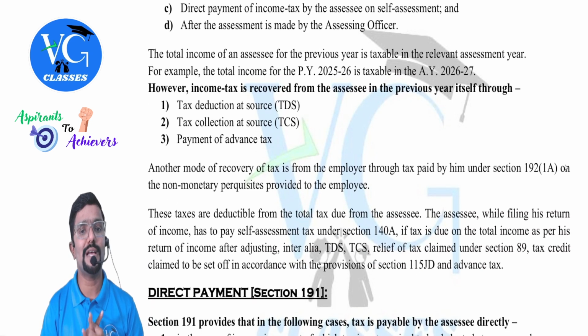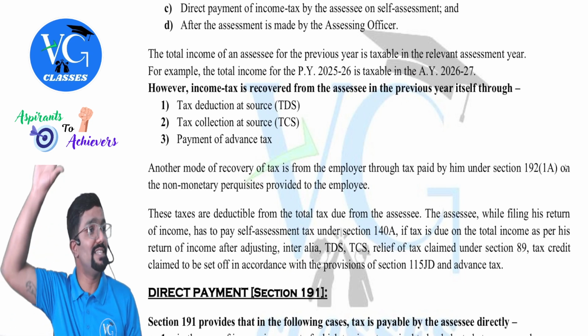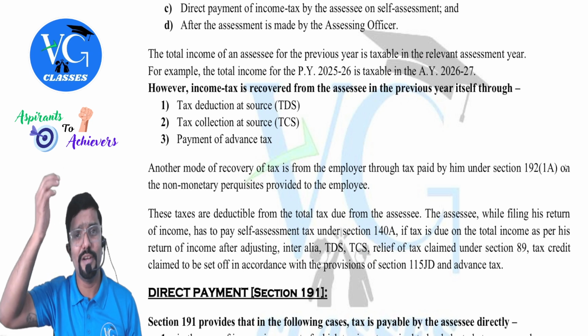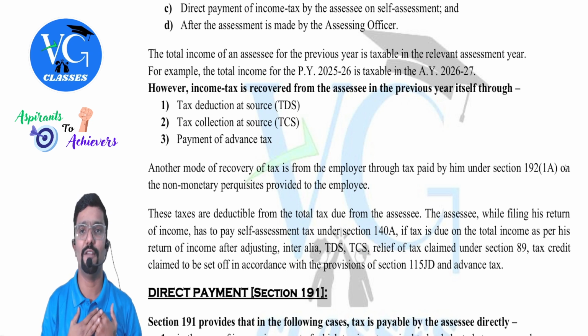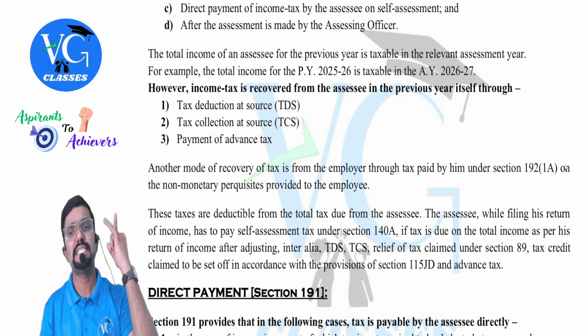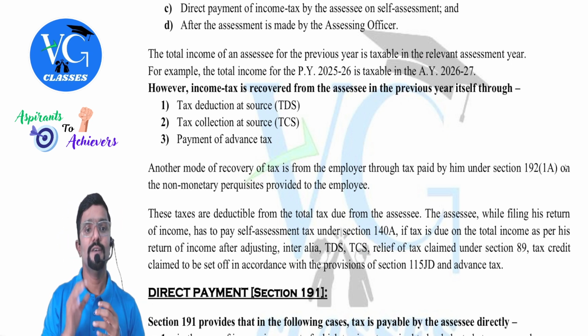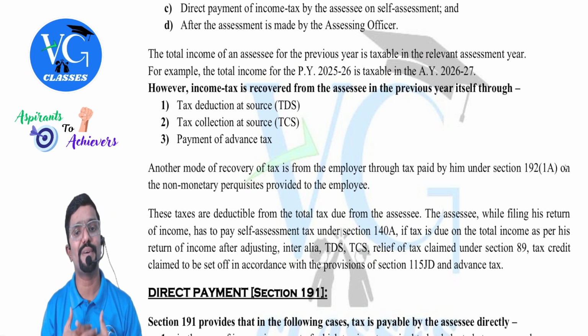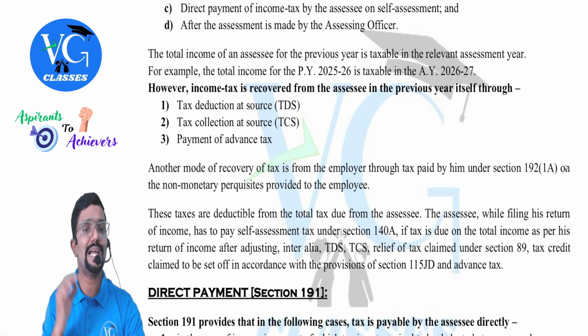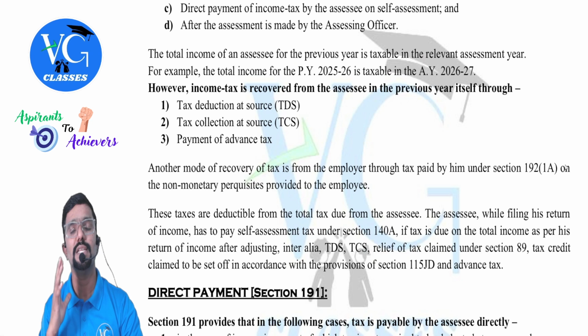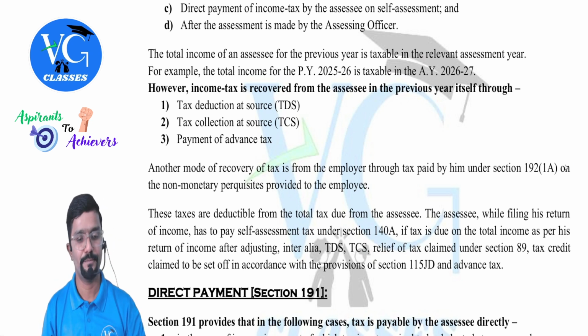Okay. The total income of the assessee for the previous year is taxable in the assessment year, our general dialogue. But is government following it strictly? No, sir. They are trying to collect taxes from me in the previous year itself in one or the other way. That is TDS, TCS or advance tax. For example, the total income for the previous year 25-26 is taxable in the assessment year 26-27. However, the income tax is recovered from the assessee in the previous year itself, through how? In the three forms. Tax deduction at source, that is TDS in short. Next, tax collection at source, that is in short TCS. The last one is advance tax.